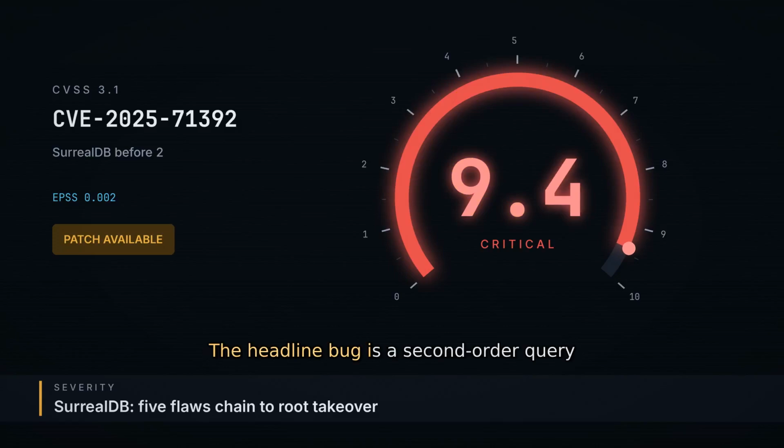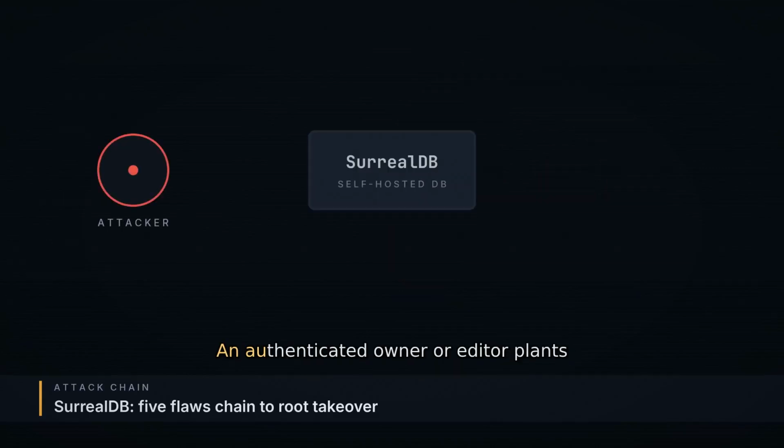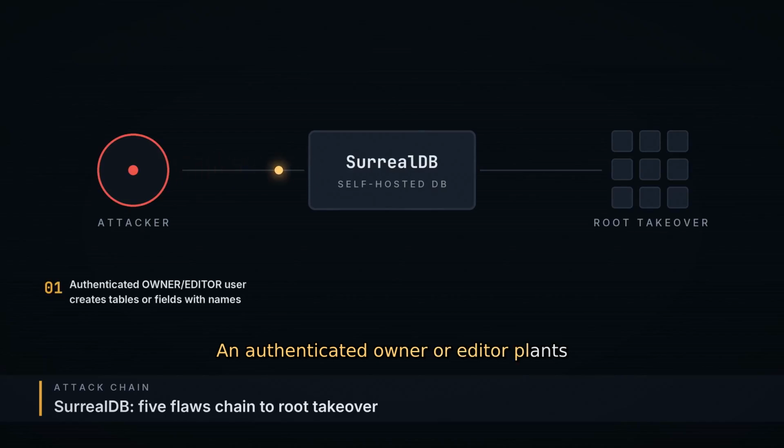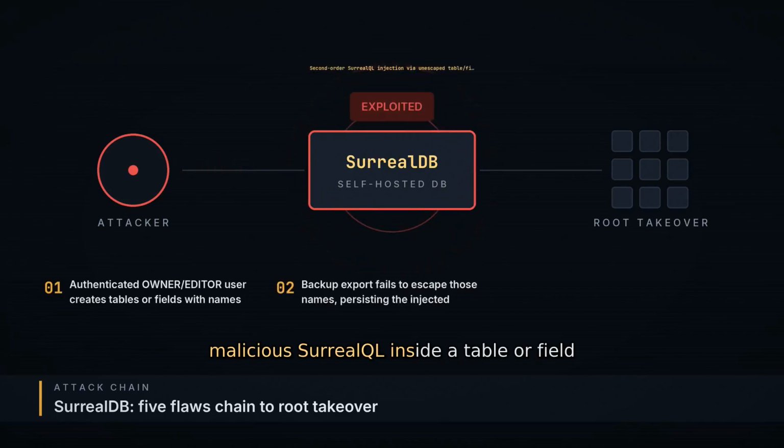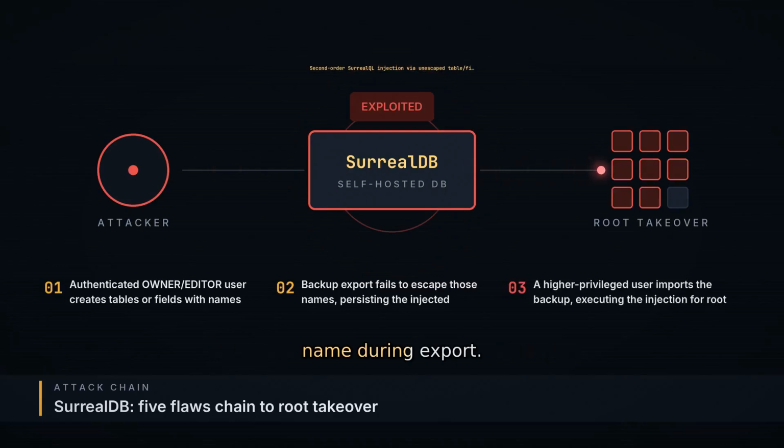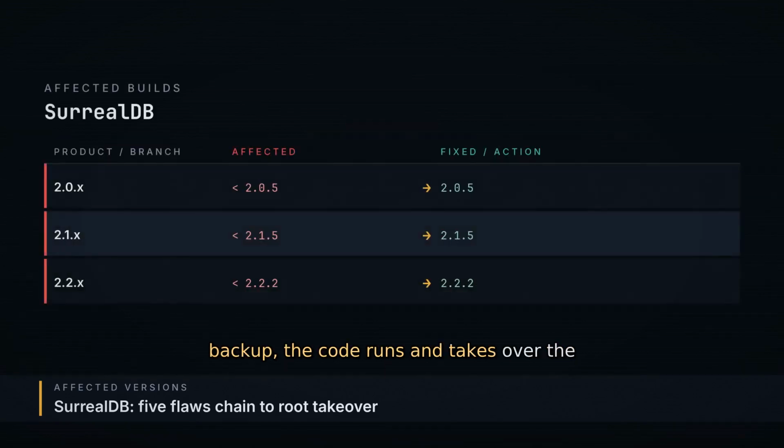The headline bug is a second-order query injection, rated critical. An authenticated owner or editor plants malicious SurrealQL inside a table or field name during export. When a higher privileged user re-imports that backup, the code runs and takes over the database. Coordinated apps that let users define custom tables are exposed even when query parameters are sanitized.